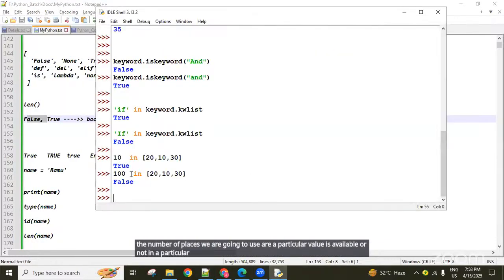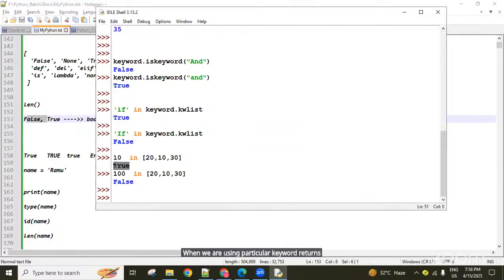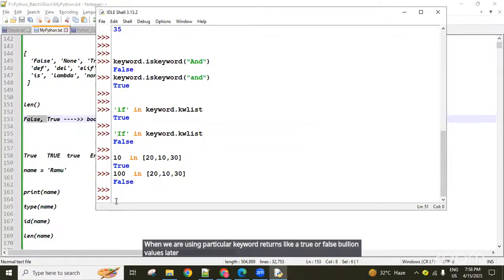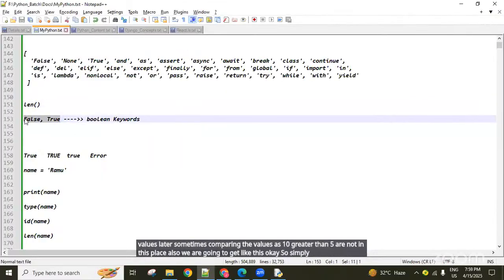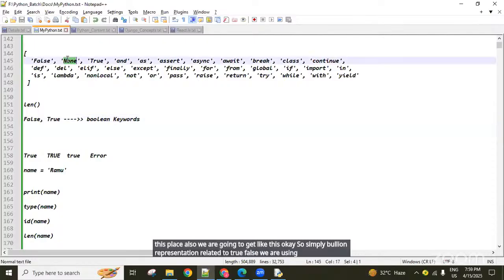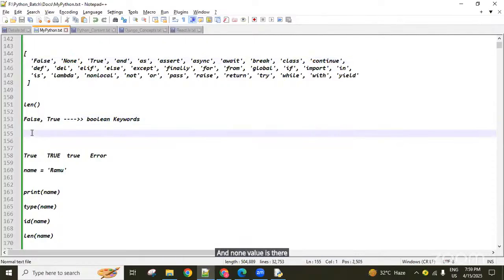When we use a particular keyword, it returns Boolean values, true or false. Sometimes when comparing values, like 10 greater than 5 or not, in this place also we get the same. So simply for Boolean representation we use true and false, and there is another keyword called None.